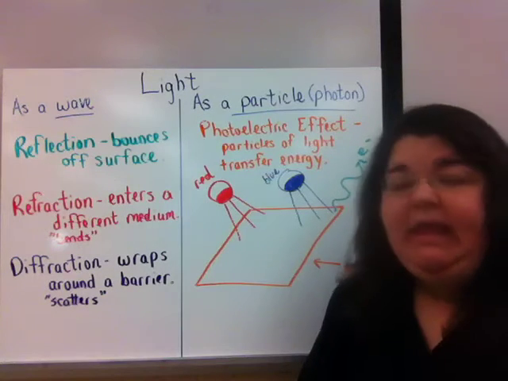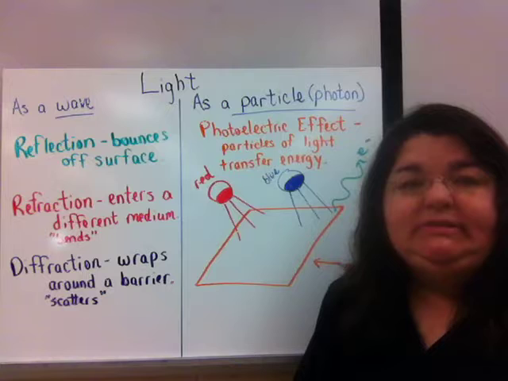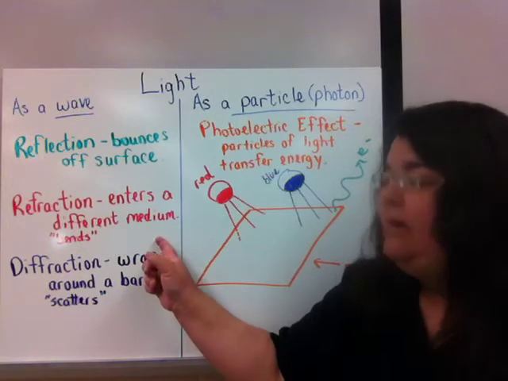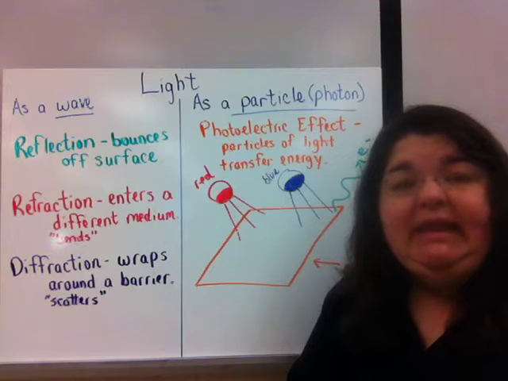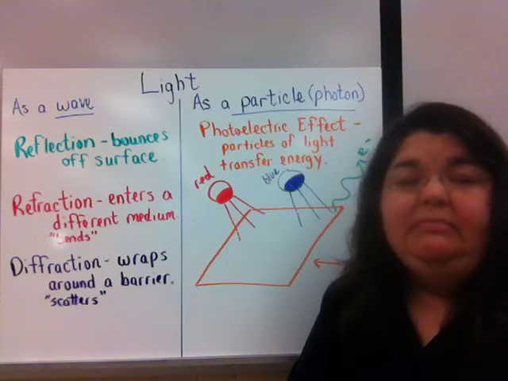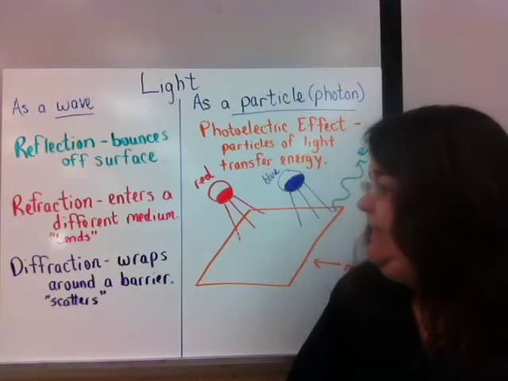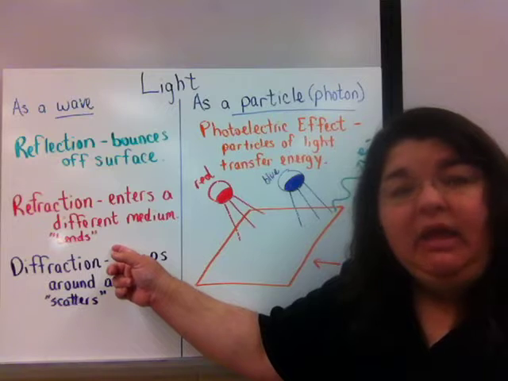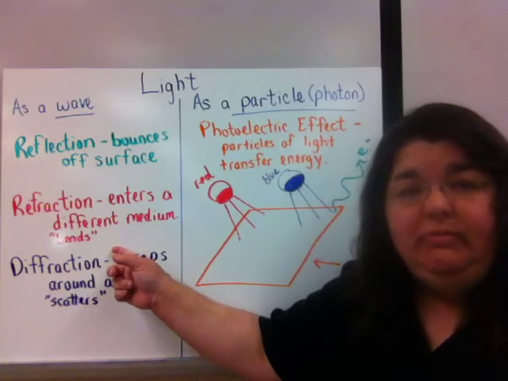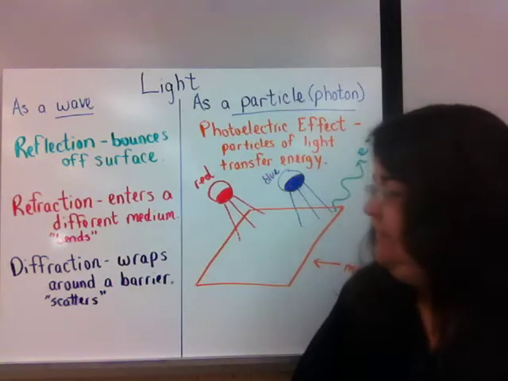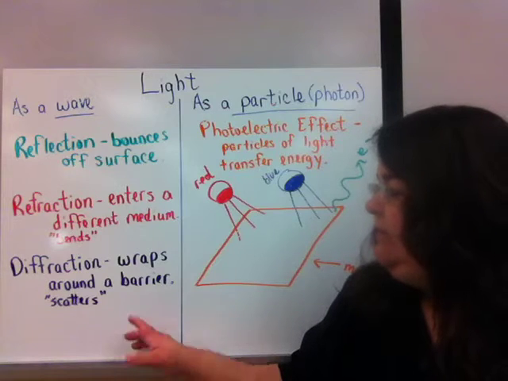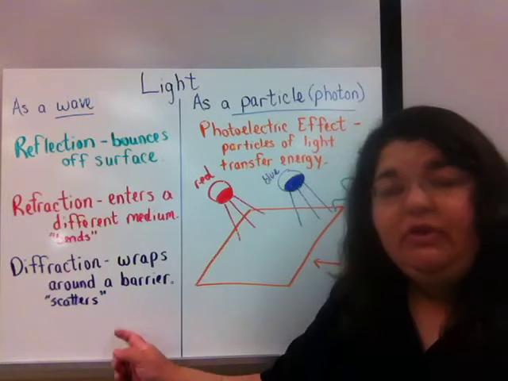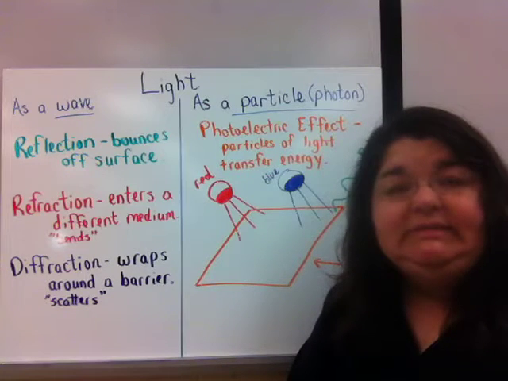Now, reflection is when a wave strikes a surface and bounces back. Refraction is when the wave hits that surface and enters into the new medium, the new material that it hit. You may have heard refraction referred to as bending of the wave, and I want to talk to you more about how that can be misleading. Diffraction is when a wave wraps around a barrier, and you may have heard diffraction referred to as a scattering of light.